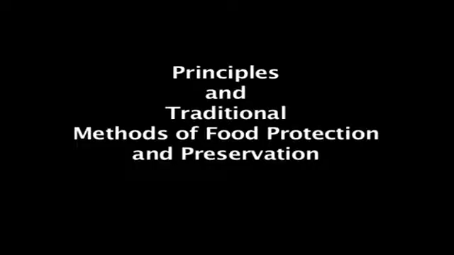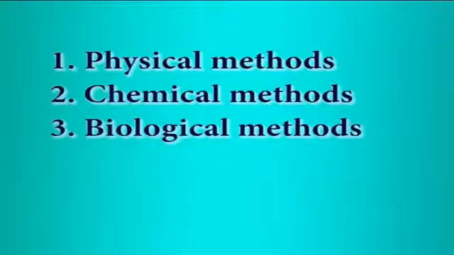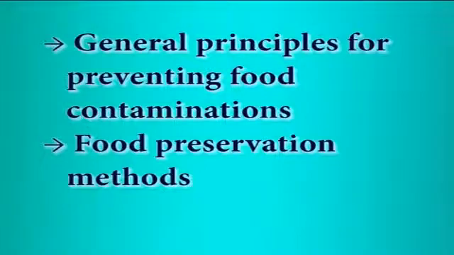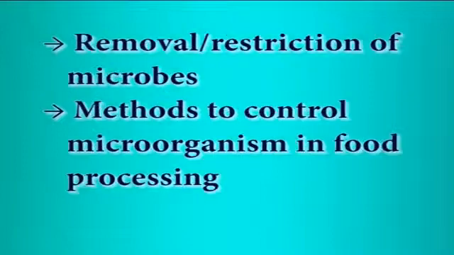Principles and traditional methods of food protection and preservation, which includes physical methods, chemical methods, biological methods. In this chapter, we deal with the following aspects: prevention of contamination, general principles for preventing food contamination, food preservation methods, removal / restriction of microbes, methods to control microorganisms in food processing.